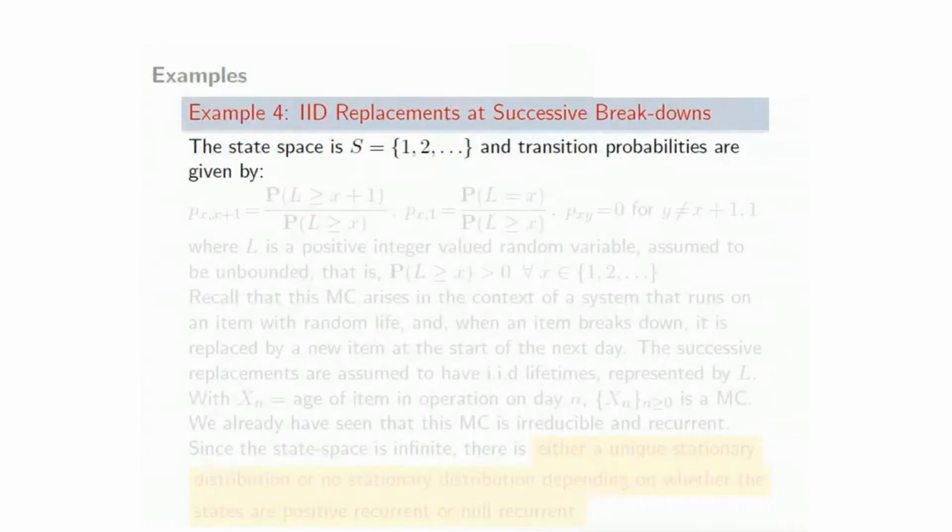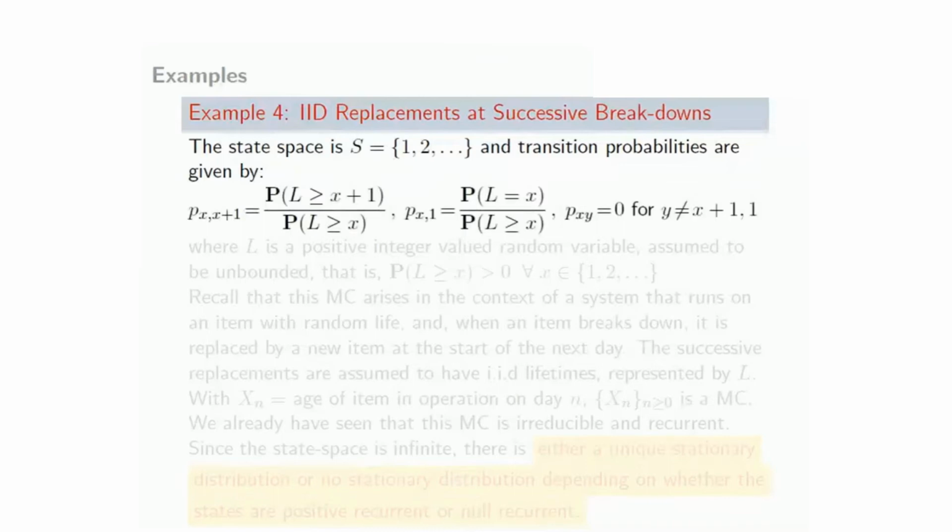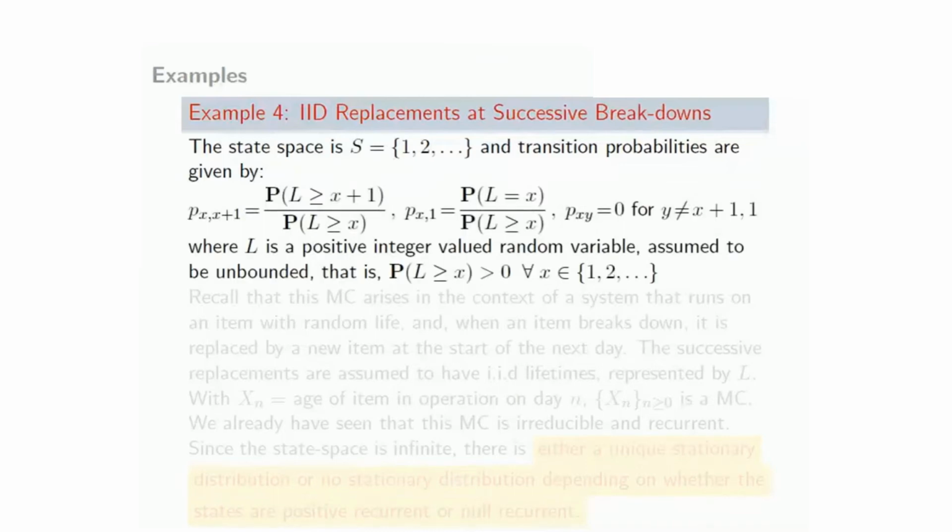Let's now go to another infinite state space Markov chain that we have seen. I'll call it IID replacements at successive breakdown. So there is one part in a system which has a random lifetime, and when it breaks down, it's replaced by an identical item the very next day. So we have seen this particular Markov chain: at time n, Xn is the age of the unit that is in operation on day n. So that's the Markov chain. We have seen this Markov chain before.